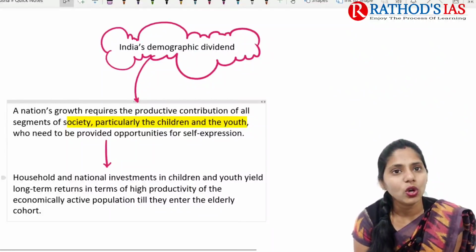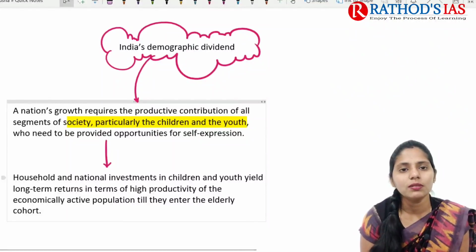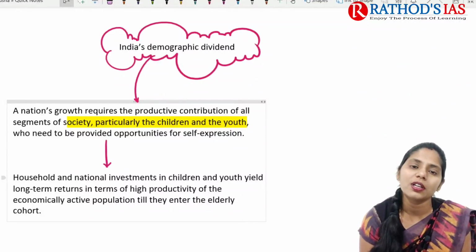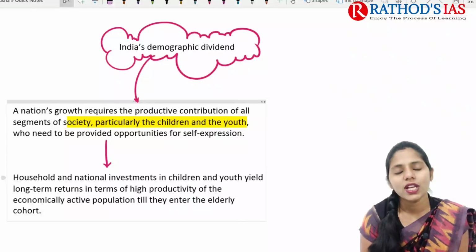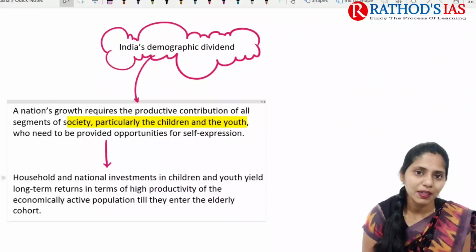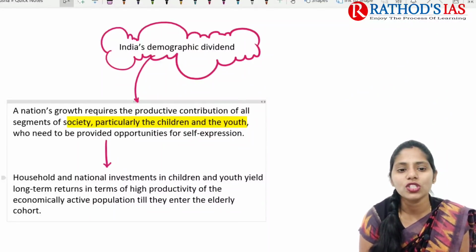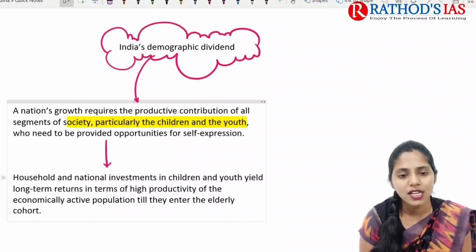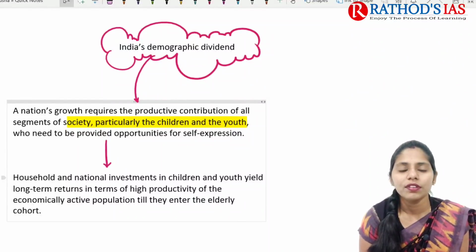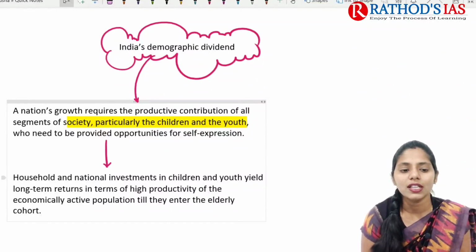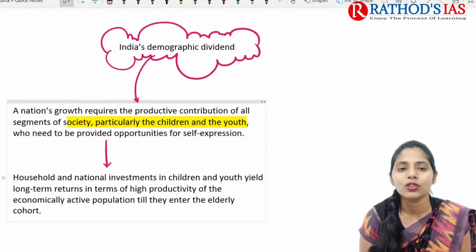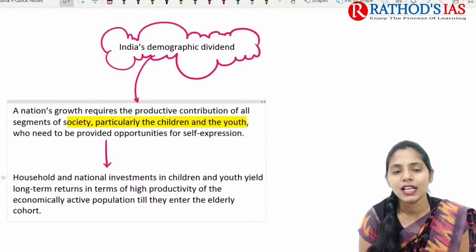If you're talking about what the author wants to say, in the introduction the author says that a nation's growth requires the productive contribution of all segments of society, for example children, youth, etc. For any country to become a developed country, there is a need for contribution from different segments of society, like children as well as youth. Household and national investments in children and youth yield long-term returns in terms of high productivity of the economically active population till they enter the elderly cohort.